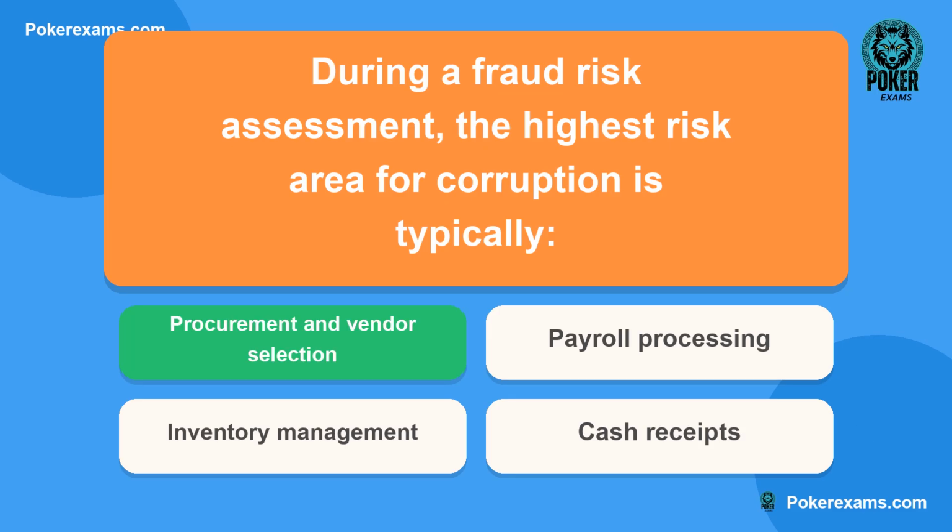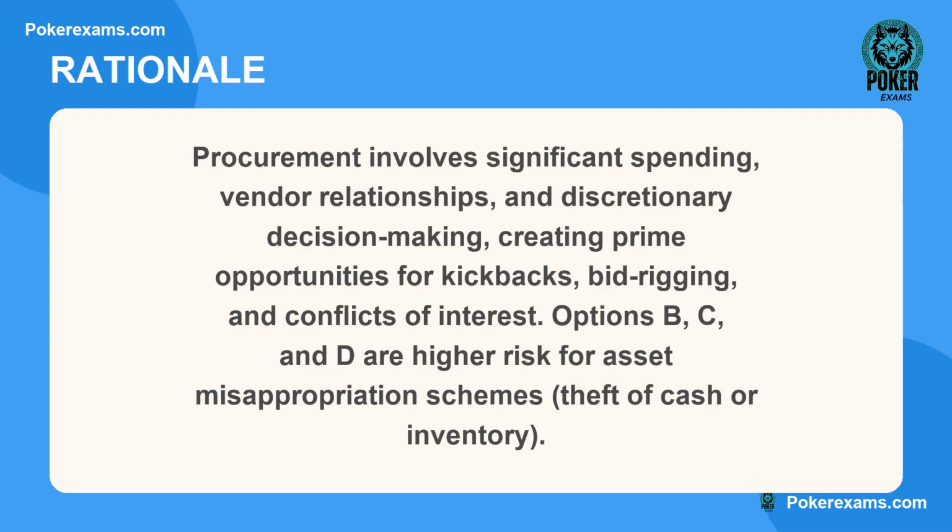The correct answer is A. Here is why. Procurement involves significant spending, vendor relationships, and discretionary decision-making, creating prime opportunities for kickbacks, bid rigging, and conflicts of interest. Options B, C, and D are higher risk for asset misappropriation schemes, theft of cash, or inventory.